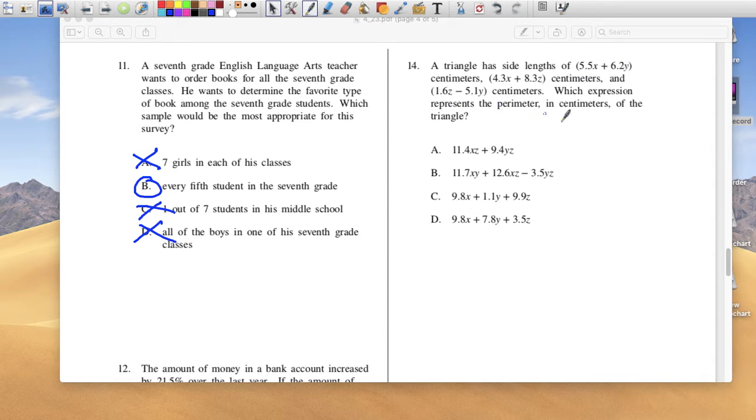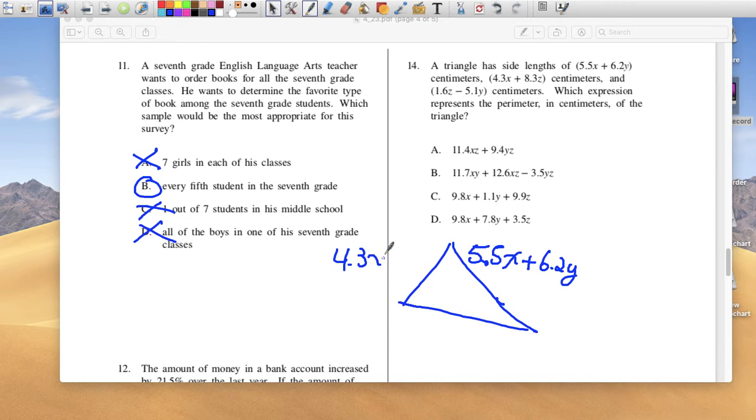The triangle has these three side lengths. Which expression represents the perimeter in centimeters of the triangle? So a triangle, remember what perimeter is. We're adding all 3 sides. So this is 5.5x plus 6.2y. This side is 4.3x plus 8.3z, and this one is 1.6z minus 5.1y.